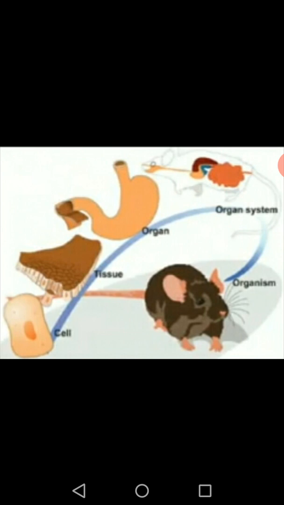What is tissue, children? In simple words, what I have to remember: tissue is nothing but a group of cells which have a similar structure and perform a specific function. Is it clear, children? In the next class we are going to learn about plant tissue. There are different types of plant tissue we will learn. Okay, hope you all understood.